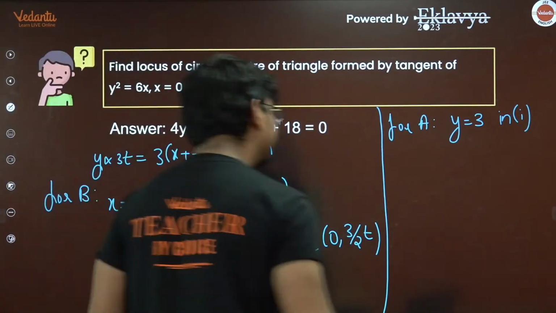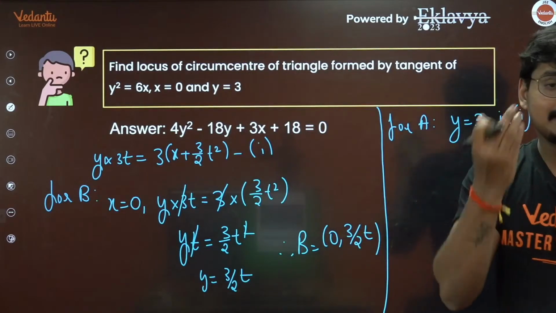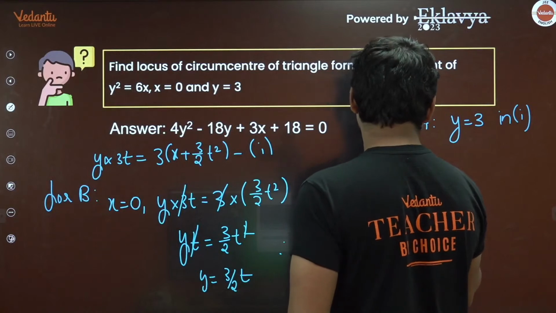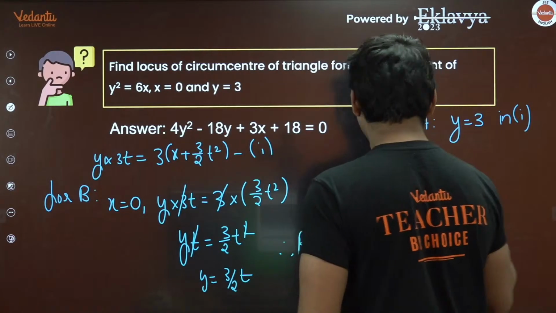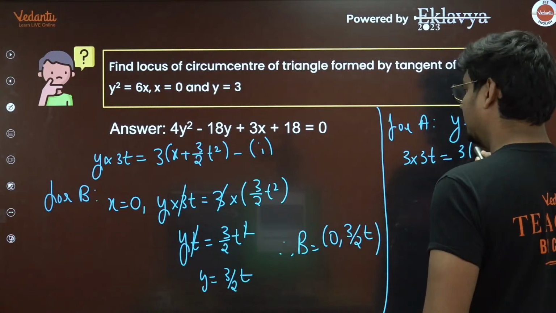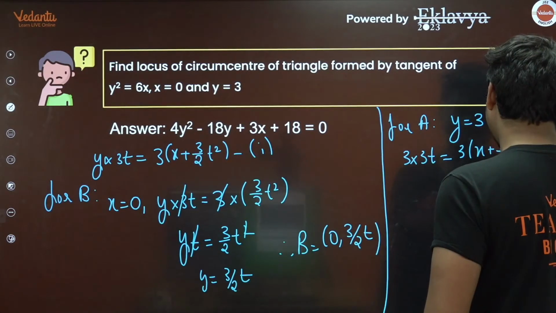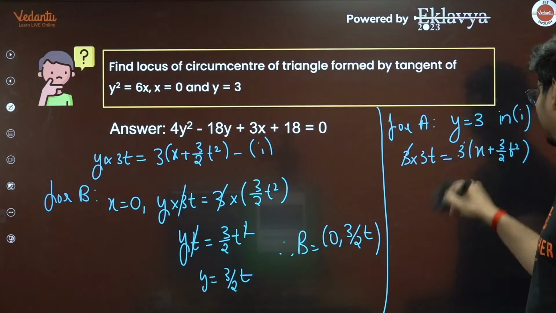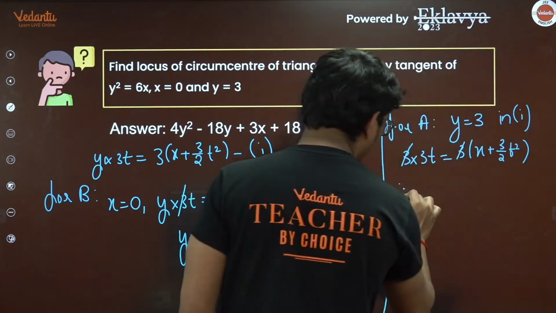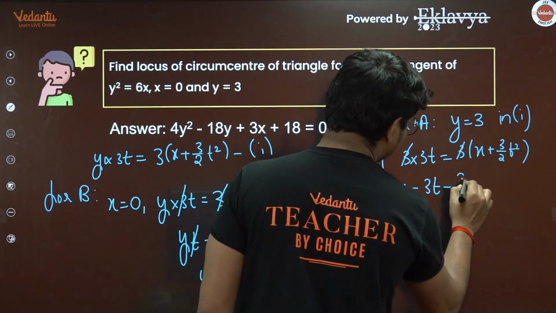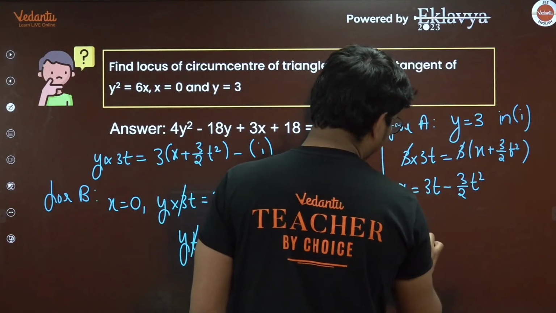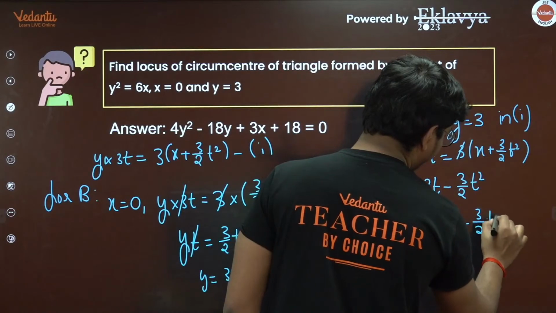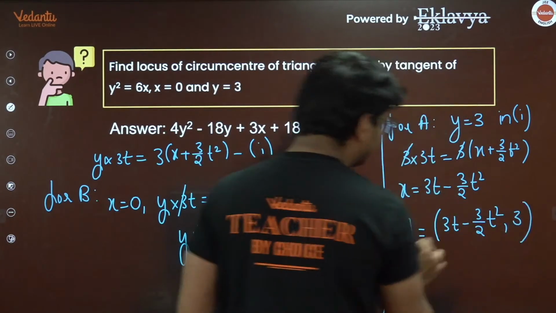So 3 into 3t is going to be equal to 3 into x plus 3 by 2 t square. Clear? So 3 and 3 are getting cancelled here, guys. The value of x which you're going to get is 3t minus 3 by 2 t square. Therefore the coordinate of A is 3t minus 3 by 2 t square, comma 3.